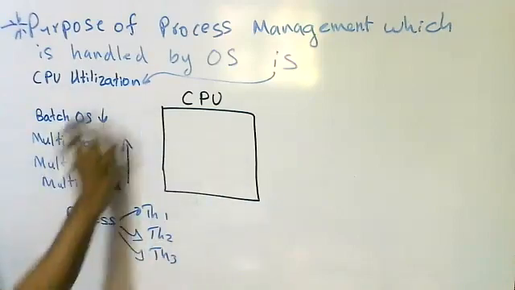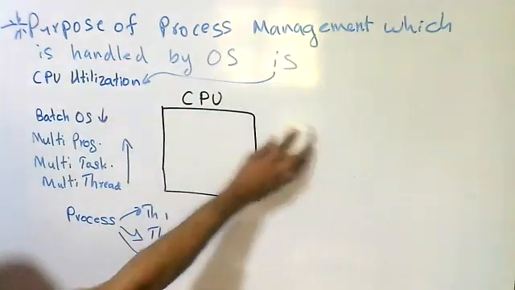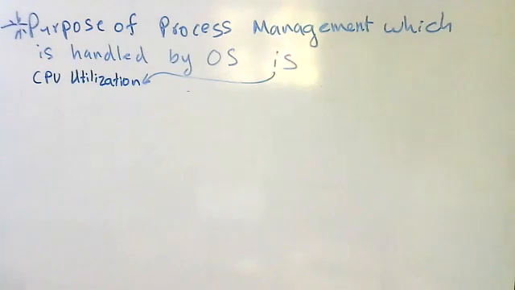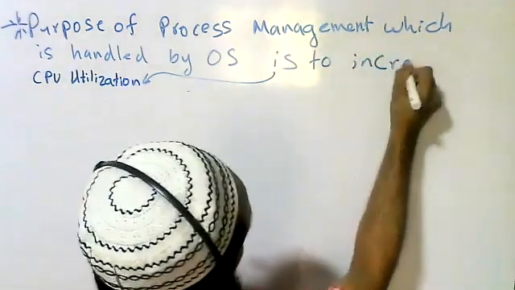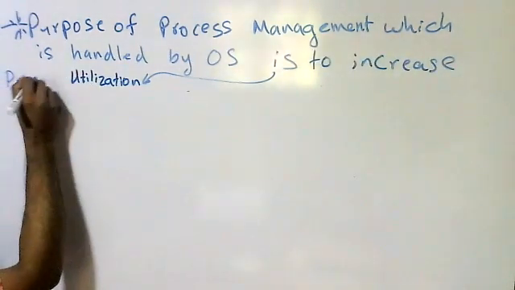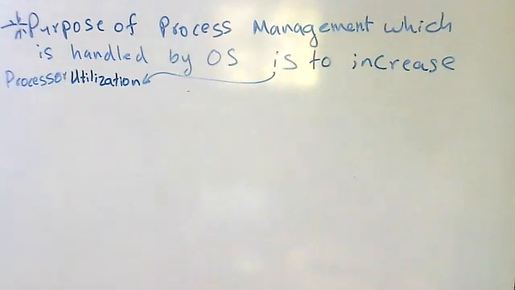No need for more, I have already explained these things. Just write that point: the purpose of process management, which is handled by the OS, is to increase the CPU utilization, or it's better to say processor utilization. Write down that point, students. If in the exam they ask what is the purpose of process management, we can give this answer.